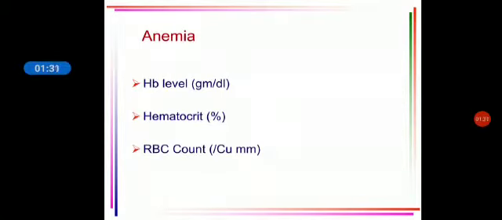So what are the things that determine anemia? One is the hemoglobin level, which is expressed in grams per deciliter. Then you have the hematocrit value, which is expressed in percentage. Then you have the RBC count, which is taken as per millimeter cube. These three things will give you a rough idea of the anemia of a patient.